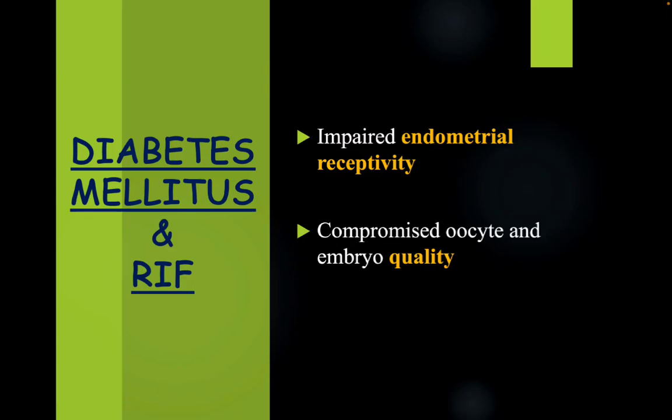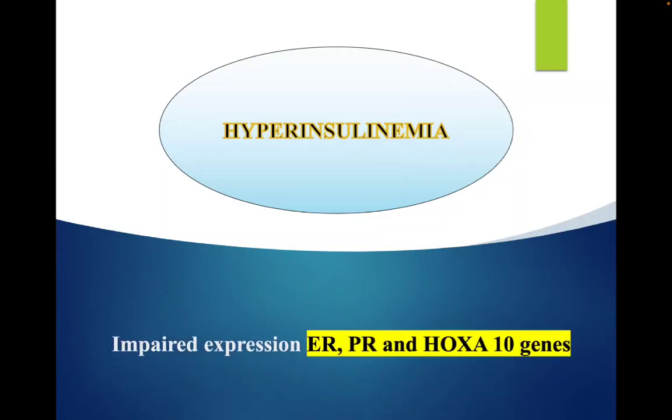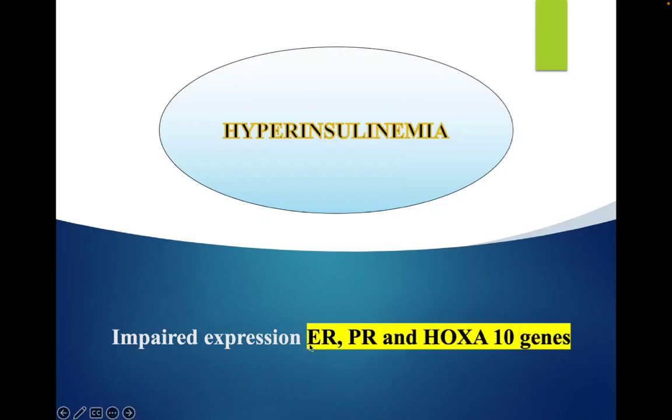Coming on to diabetes mellitus and RIF. Diabetes is associated with impaired endometrial receptivity and compromised oocyte and embryo quality. How does diabetes affect embryo quality and endometrial receptivity? Whenever there is hyperinsulinemia, it is associated with impaired expression of estrogen receptor, progesterone receptor, and HOXA10 genes, thus affecting the endometrial receptivity.